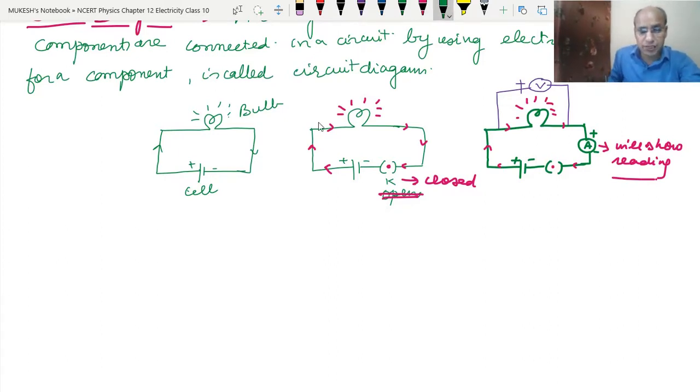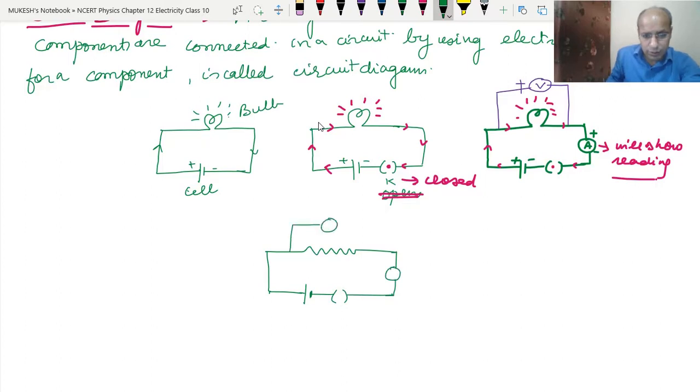Let's draw the diagram with the resistor. See, this is the resistor. By connecting wire, it is connected to a cell. Okay, and this cell is connected to the key, and this key is connected to the ammeter, and this is connected to the voltmeter.